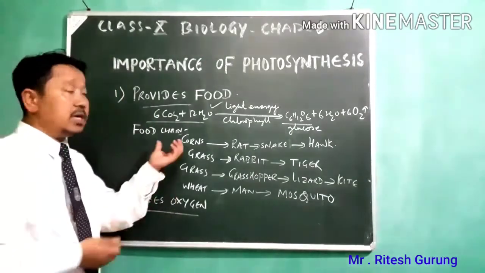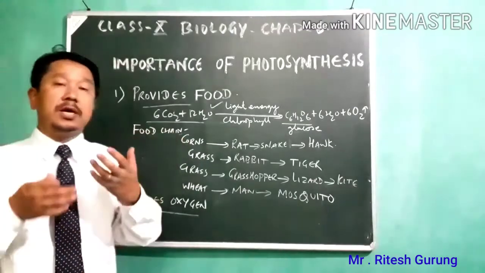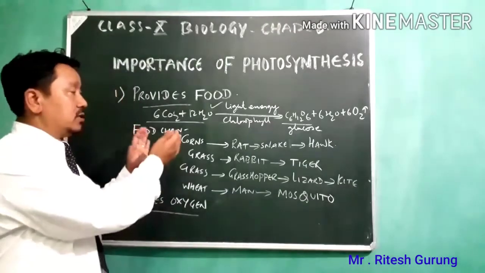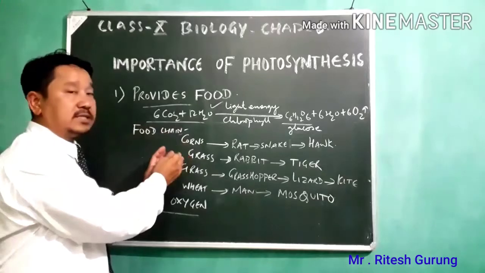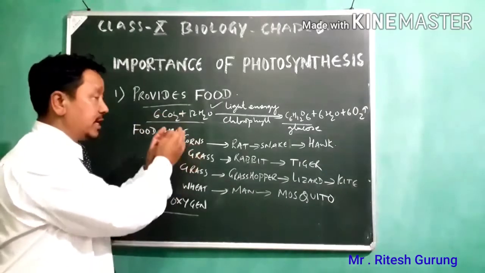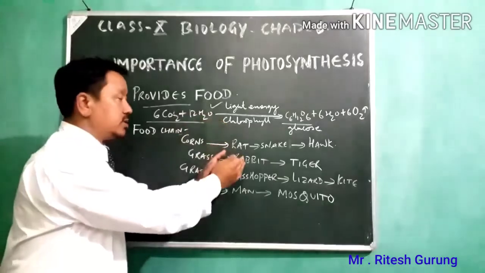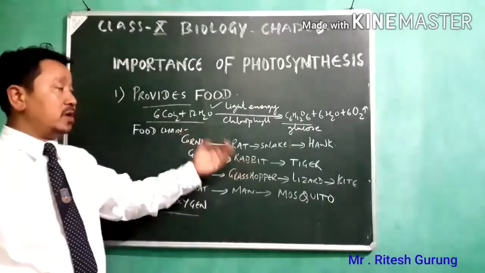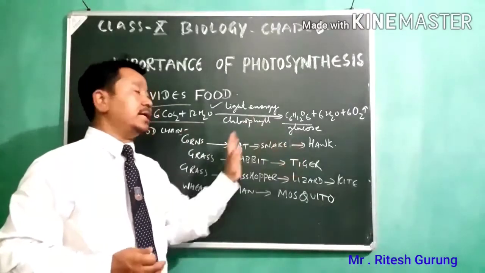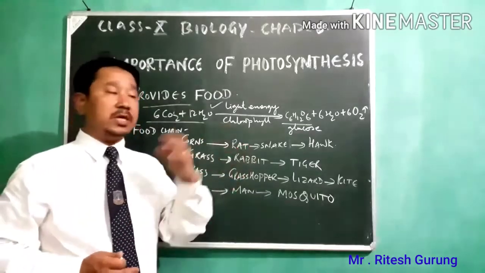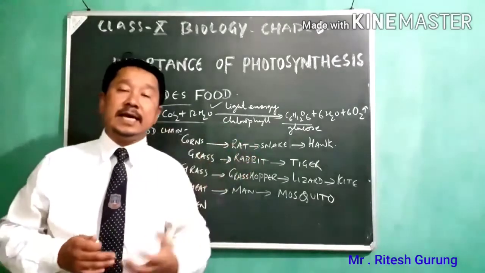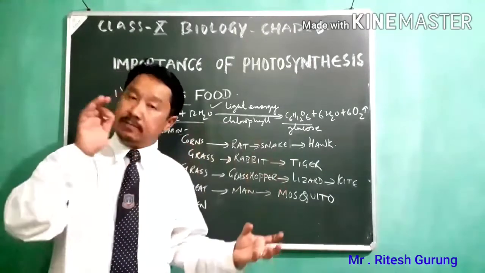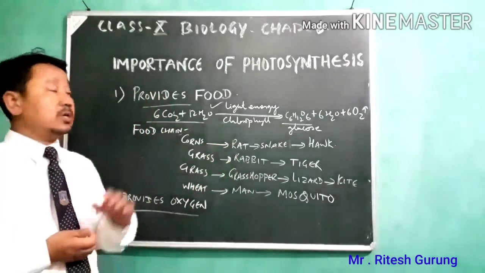As I was saying about the food chain, it is a food dependence system in which green plants make their food by photosynthesis, and when they are eaten by the herbivores, the food from the green plants is passed on to the herbivores, and from herbivores to the carnivores when carnivores eat them. This is called a food chain, a system of eating and being eaten.